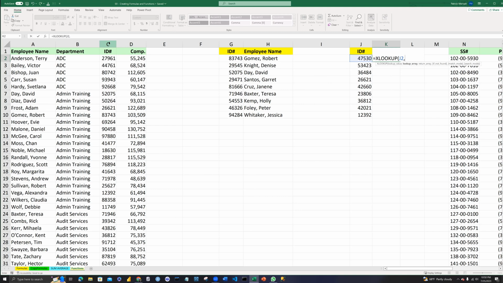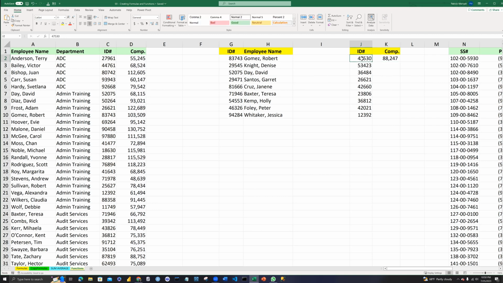We bring a comma, and then we should bring their compensation. Their compensation is also here. You click on that, and then you can choose to close the bracket or not. You just click enter, and then it shows you everything over here.